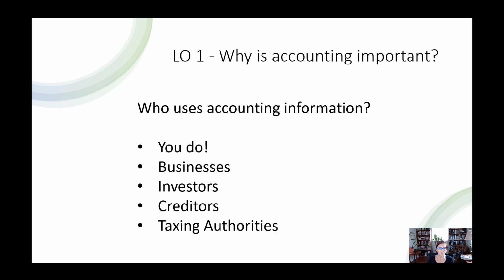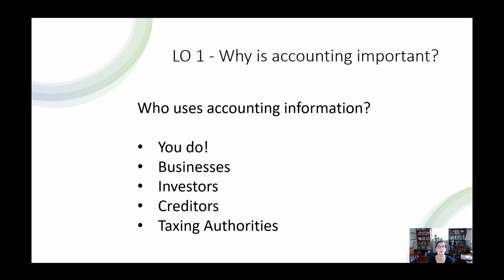Businesses use accounting information in the same way. They use it to decide who to sell to. They use it to make sure that their suppliers are sound. Investors use accounting information to decide, well, do we want to invest in Coca-Cola or PepsiCo, right? A classic example. And then we have creditors.